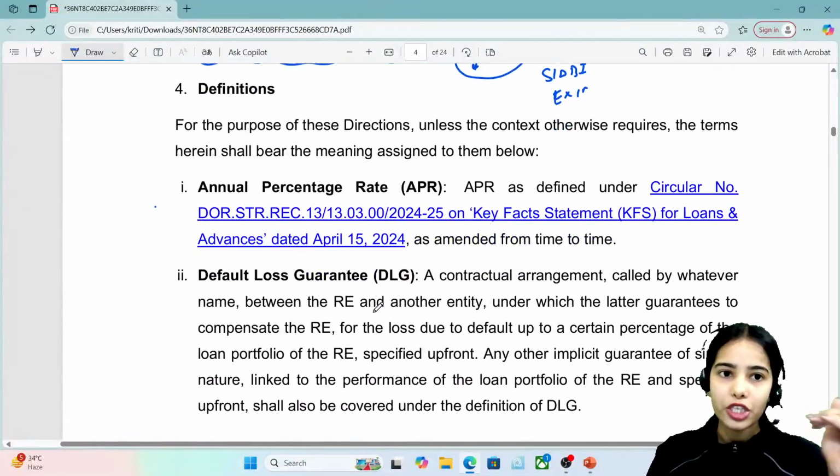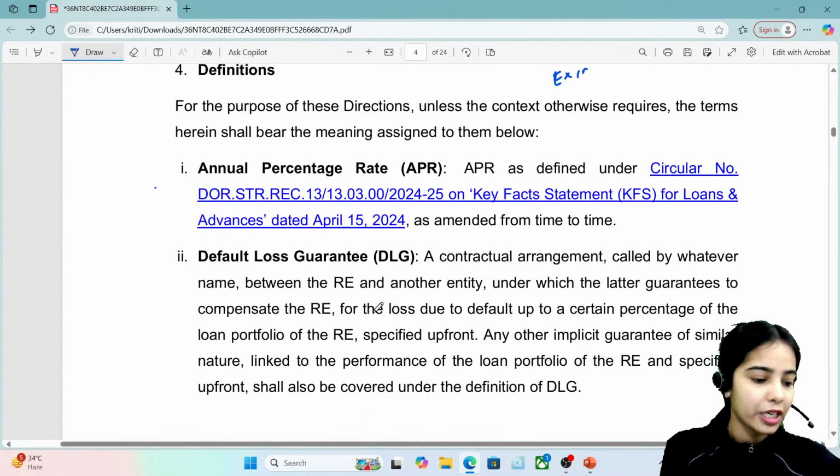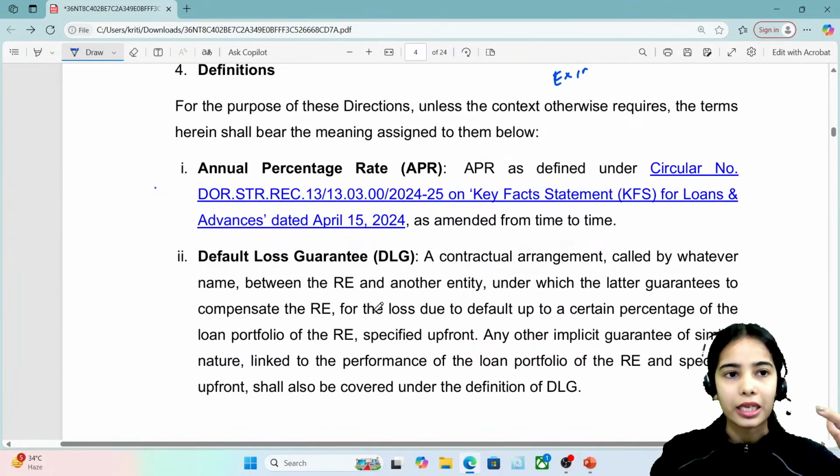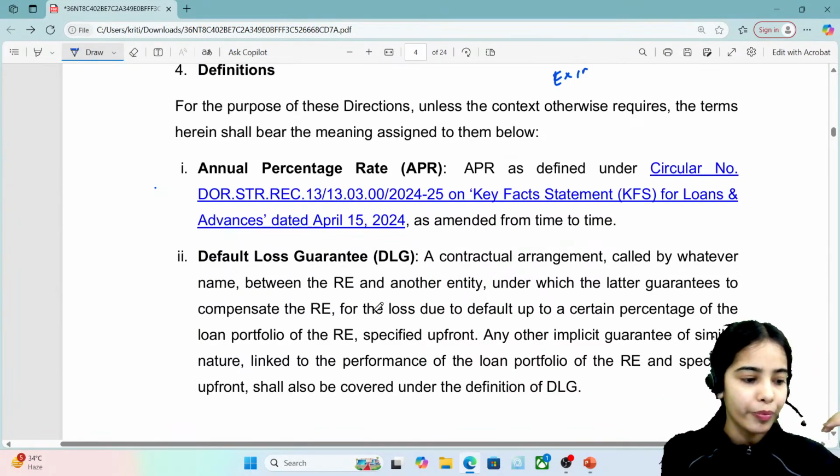Now definitions. Definitions are also very important. Any confusion anyone has till now? Now you will see the directions in detail, so everything will be more clear to you. But till now, any confusion?